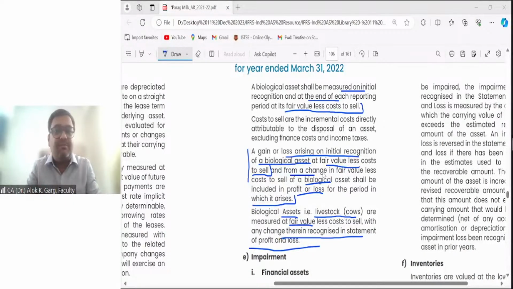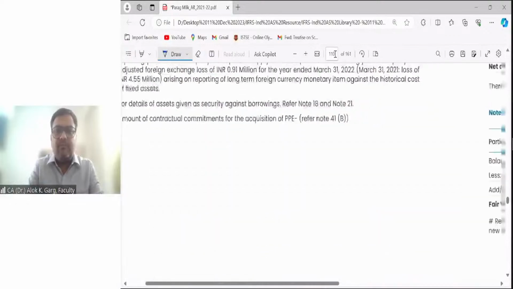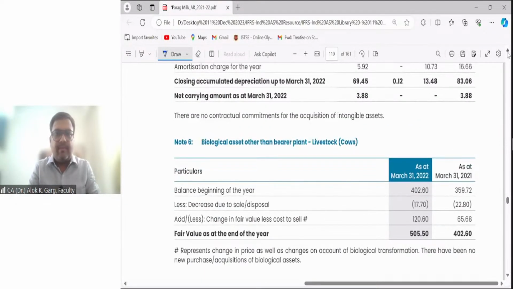Please remember balance sheet breakup and P&L breakup. Note number 6: biological assets other than bearer plant, livestock, cows. Opening balance 40 crores, 402.60 million.